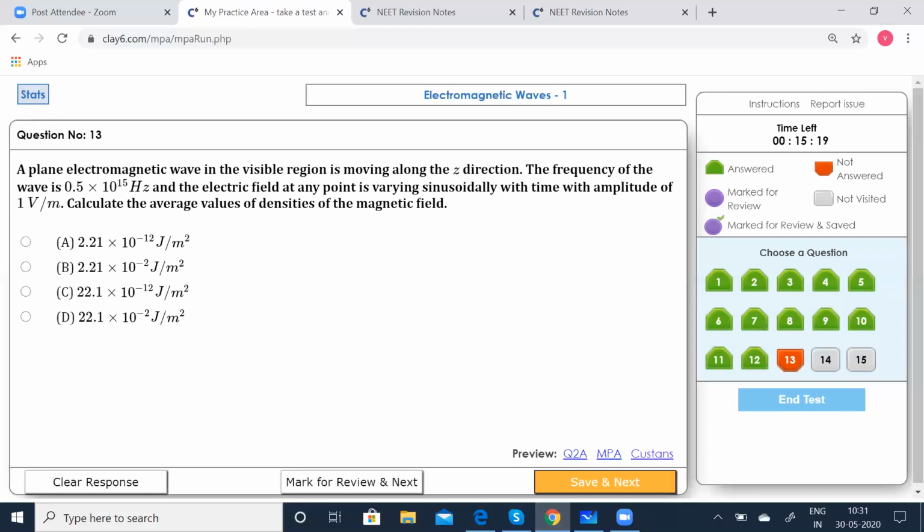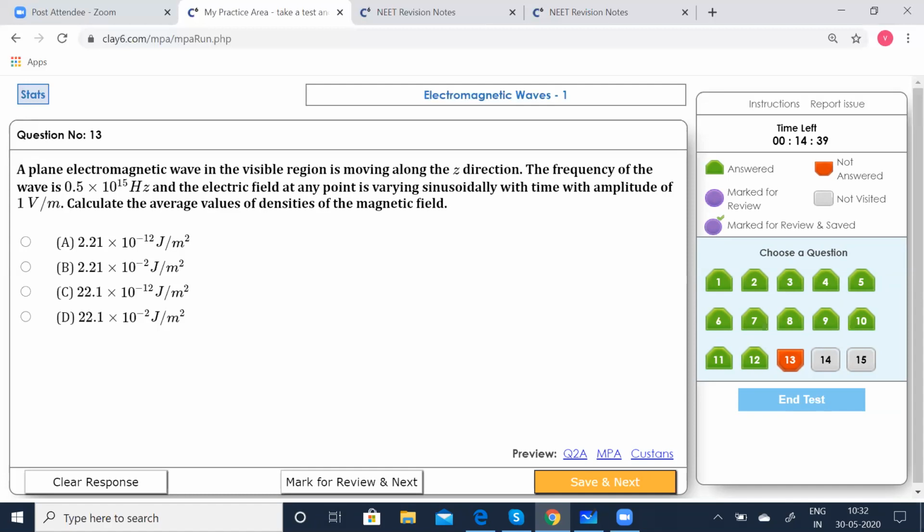You can as well derive it, or you can simply remember it, since you won't have time to derive all this. Remember that I is equal to C times dV by dt, or I0 by C is equal to dV by dt. Remember this formula. Once you're done with that, you can simply substitute the values. I0 was given as 1 and C was given as 1 microfarad. 1 microfarad is nothing but 1 into 10 to the power of minus 6. So 1 by 10 to the power of minus 6, when it goes up, will become 10 to the power of 6. So D was the correct option.